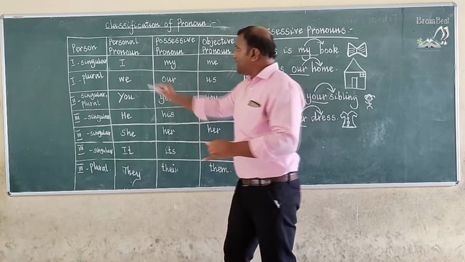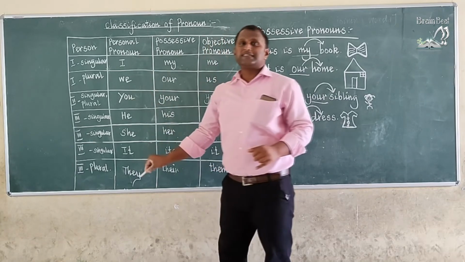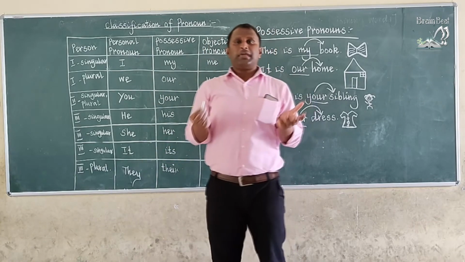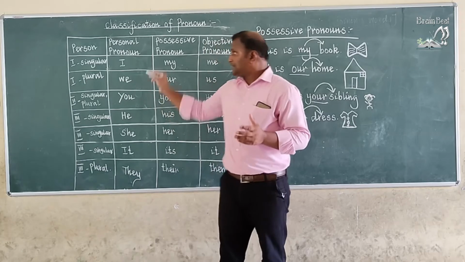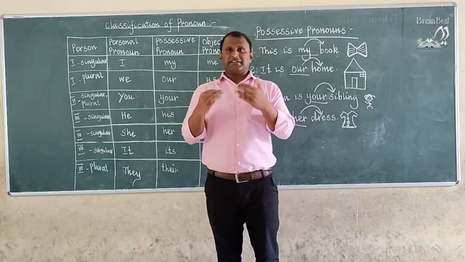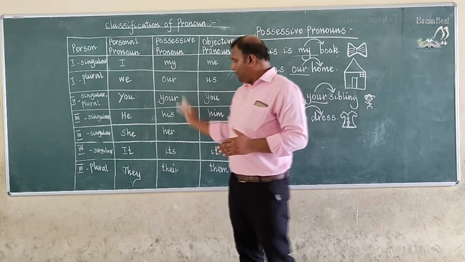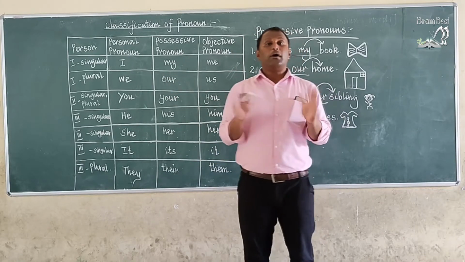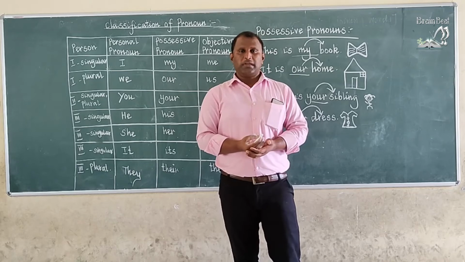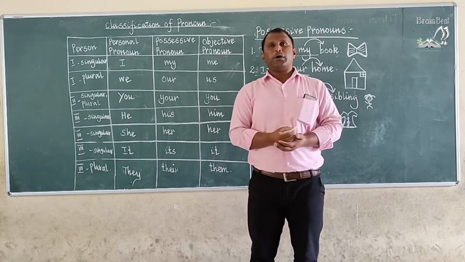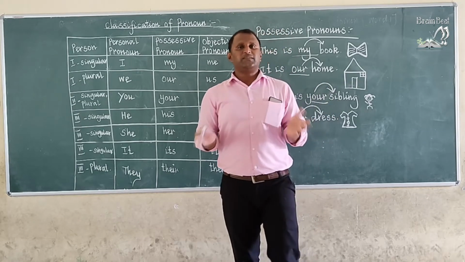But personal pronouns are starting the sentence, and after a full stop they will come. But possessive pronouns cannot be alone. Okay, if you use a possessive pronoun alone, the sentence will not be complete.